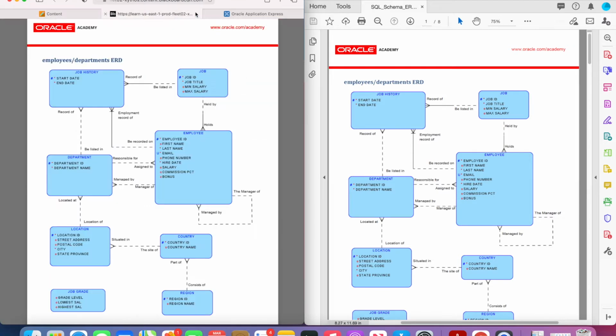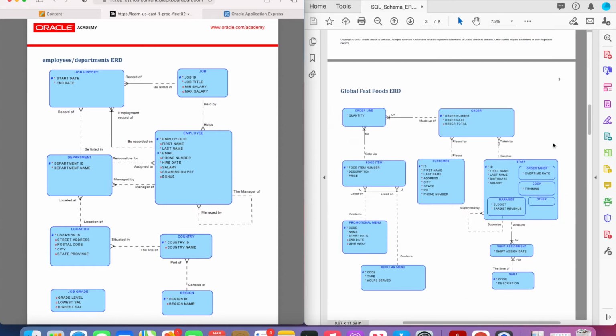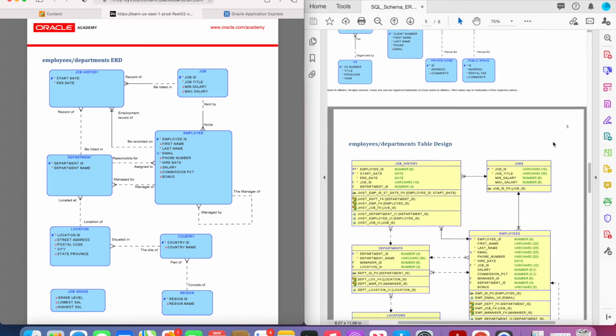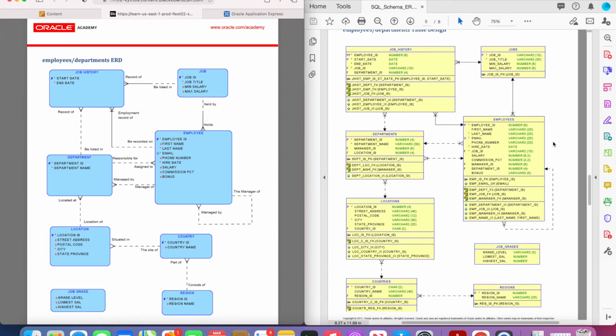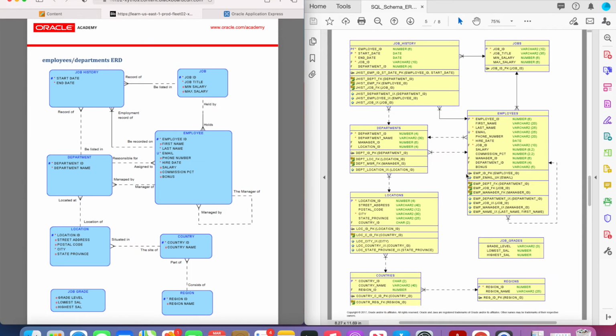So I've got it open in two different windows here, and that is because on page 5 of this document, we get into the table design and diagrams, and they are just the table design for the ERDs that are on the first 4 pages. So we're going to start and talk about the employees / departments ERD and table design.